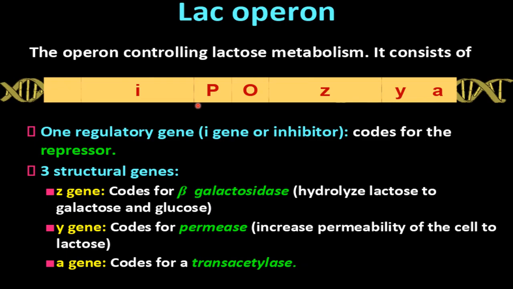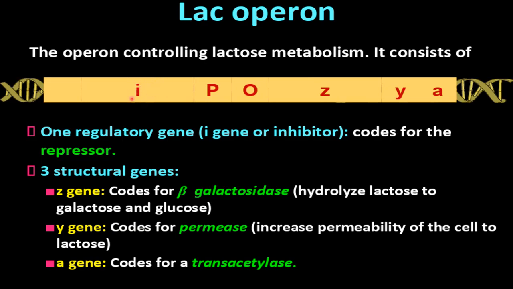I told you about the regulatory genes, that these can be present in a transcription unit, upstream or downstream of the promoter, okay. So this I is that regulatory gene which is present here near the promoter, okay. This P represents the promoter and this is the regulatory gene, okay.